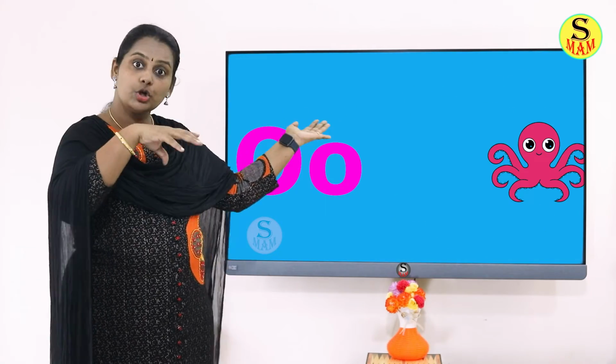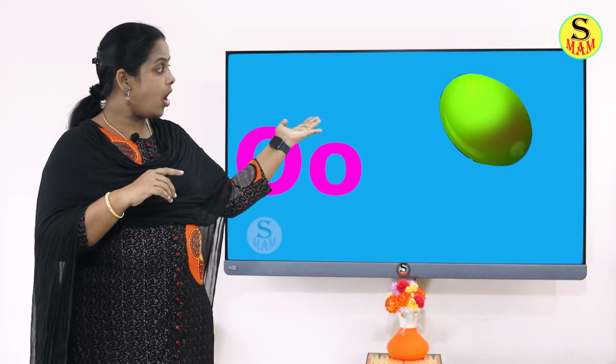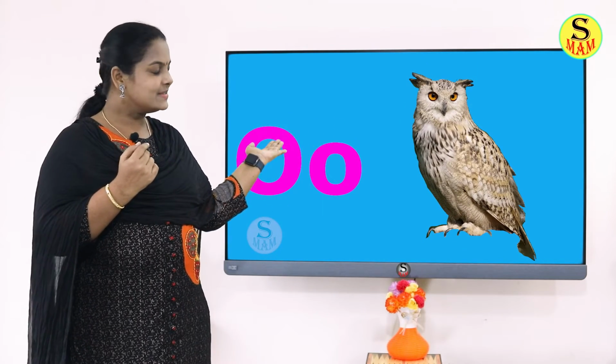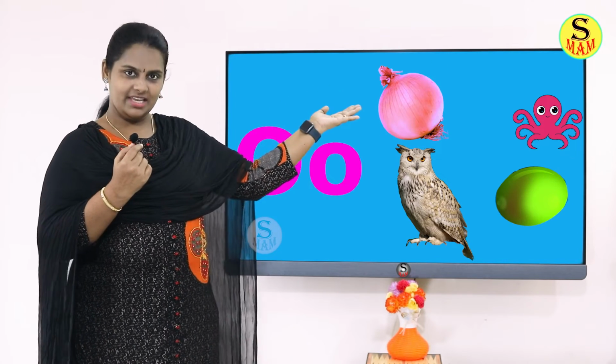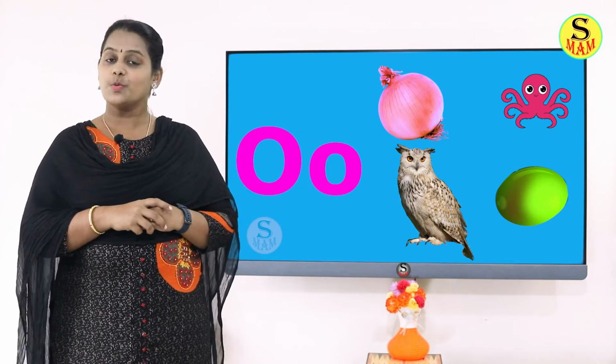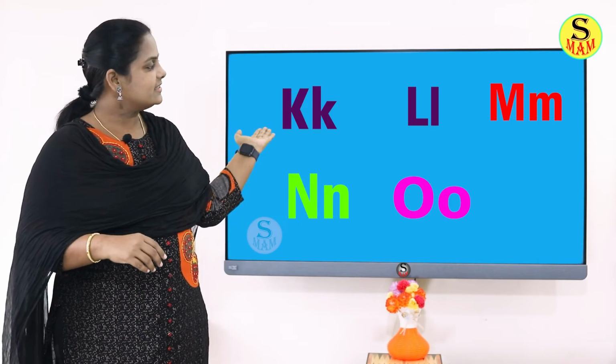A. Onion. A. Octopus. A. Olive. A. Owl. Revise this. A. Onion. A. Octopus. A. Olive. A. Owl. So we learnt more words from K to O.